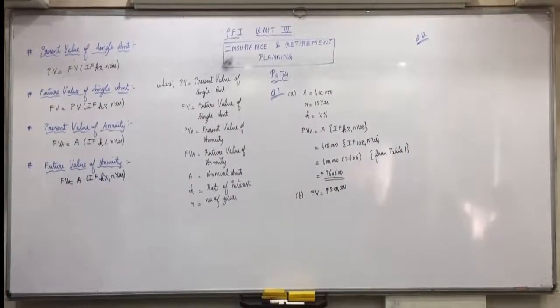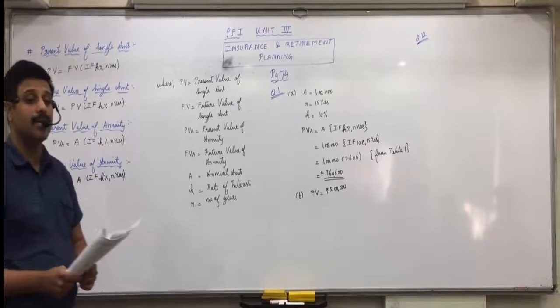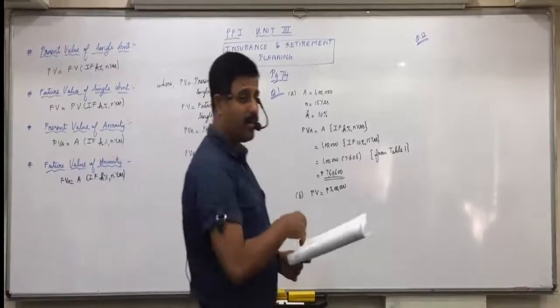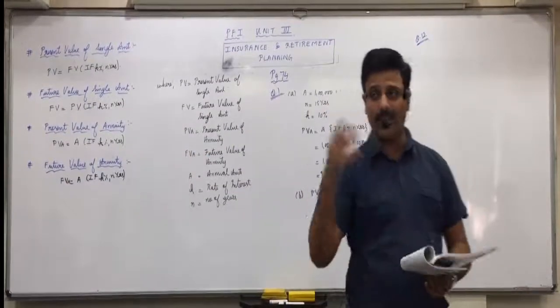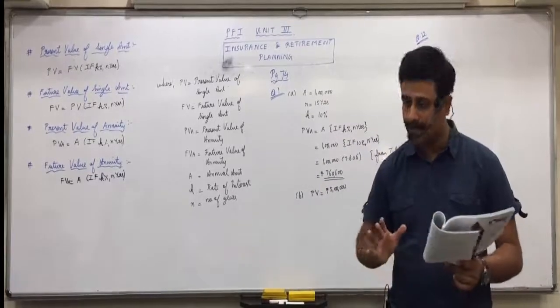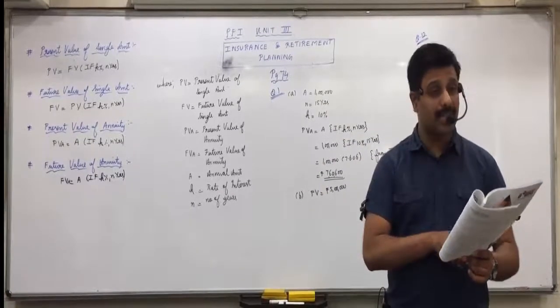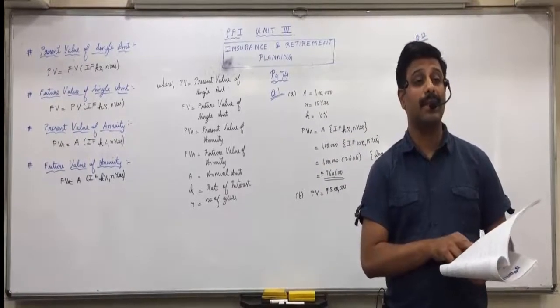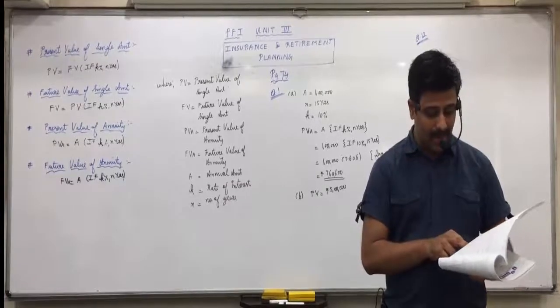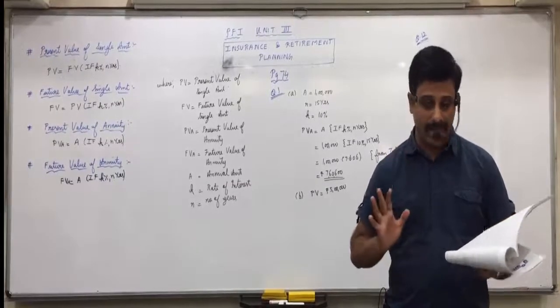As long as he lives means you don't have to do it infinitely, it's given at the end. Mr. Sharma expects to live for the next 15 years. As I said, the majority of questions would be maximum 15 only, that's why the table goes up to 15. So 2 lakhs is A, the annual amount. N is 15 years, rate is 15%.